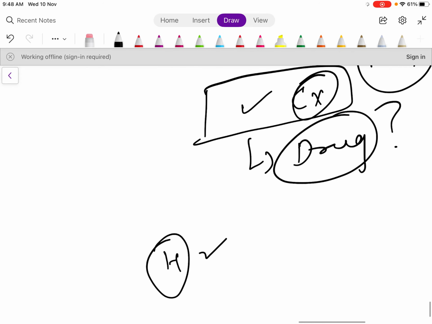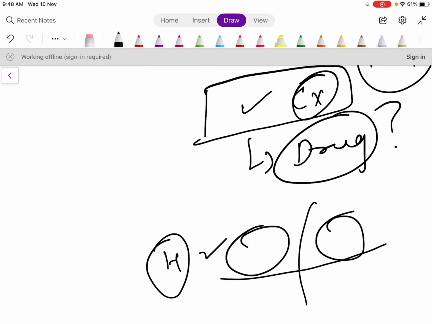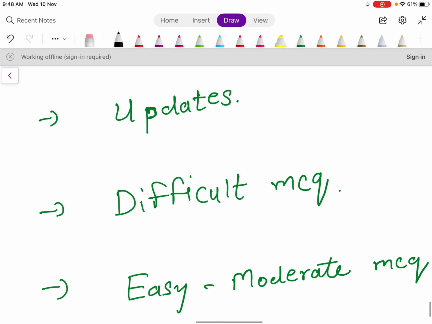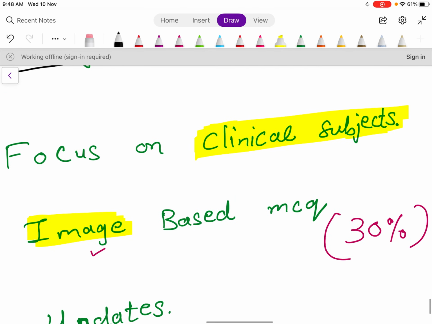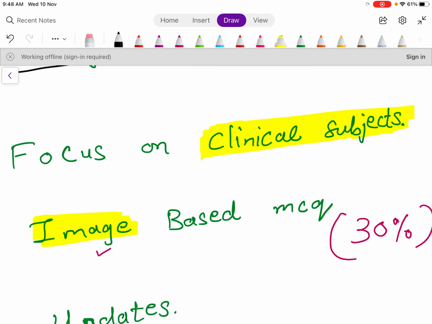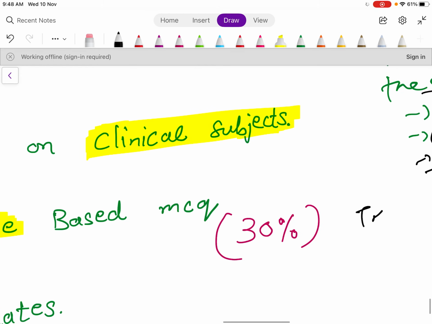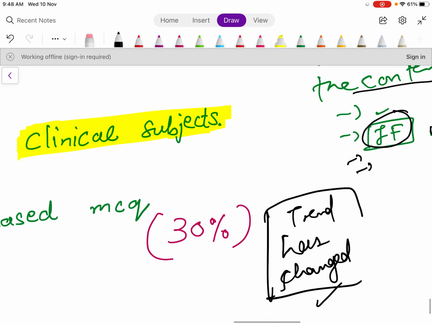Now if they ask you about hernia, then they will ask, there is an inferior epigastric artery, what type of hernia occurs medial to that, what type of hernia occurs lateral to that. So nowadays they will just correlate both the subjects plus surgery. In this way they will do it, so prepare in this way. Nowadays they are also asking image based questions. The trend has changed. No fact based questions are asked nowadays.